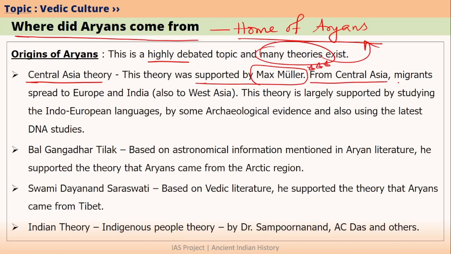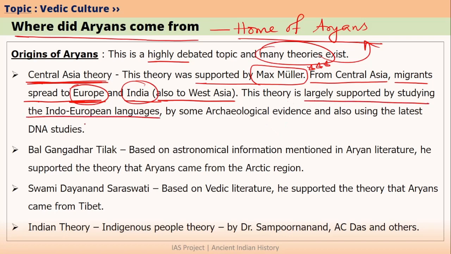And from Central Asia, migrants mainly spread in two directions. They moved west into Europe. They moved south, or let's say southeast, into India. We must note that these people also moved into West Asia. But Max Muller mainly said that from Central Asia, some people moved into Europe and some people migrated into India. How do we know that this theory has some weightage? We know this because the theory is largely supported by studying the Indo-European languages.